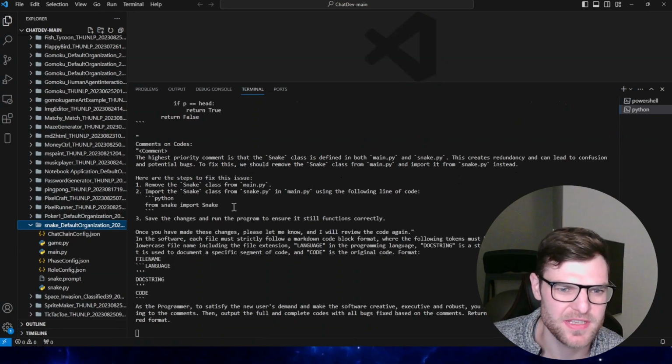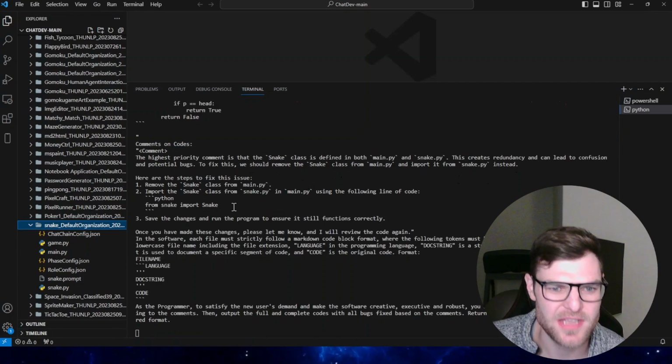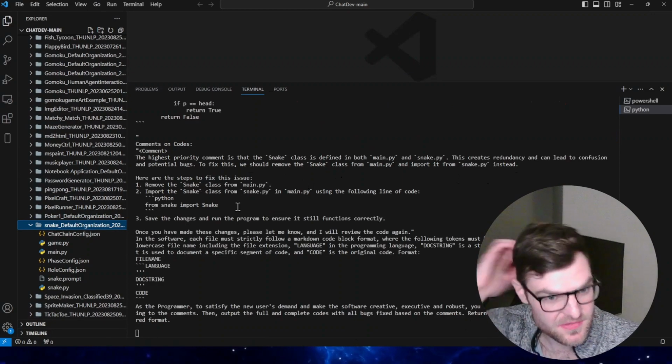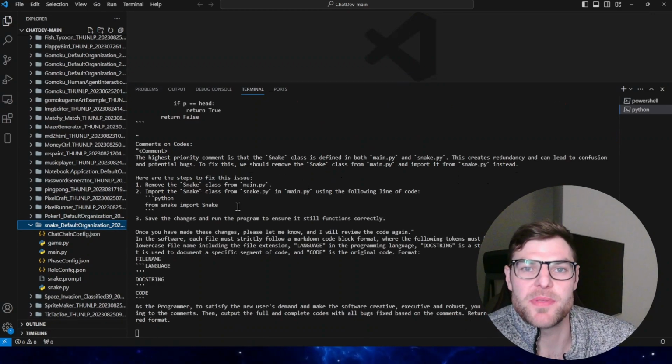Here are the steps to fix the issue. Remove the snake class from main.py. Import the snake class from snake.py. Save the changes.